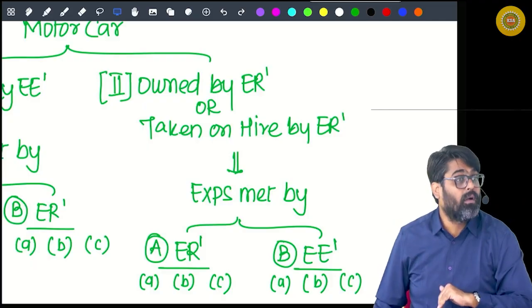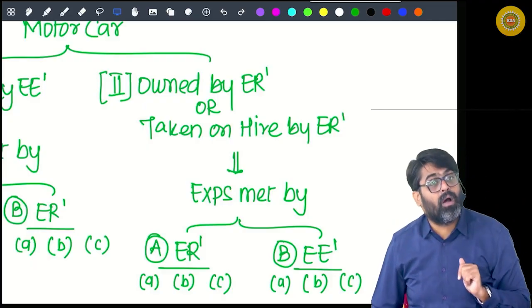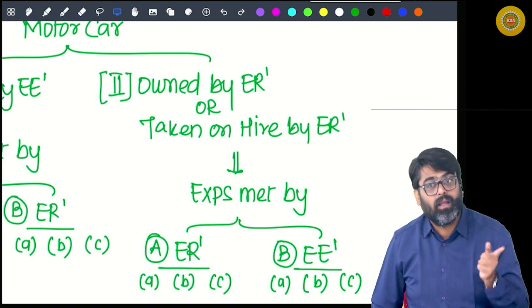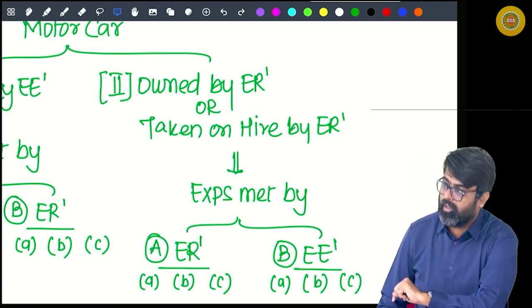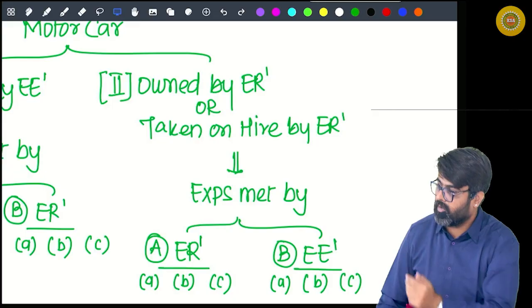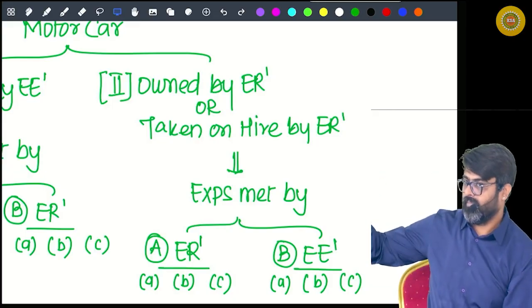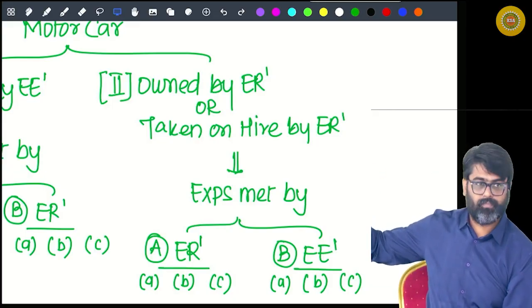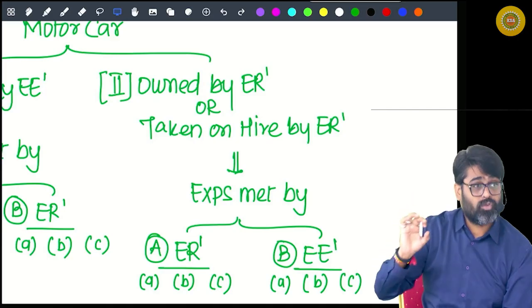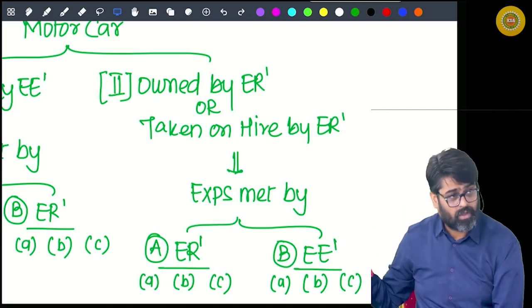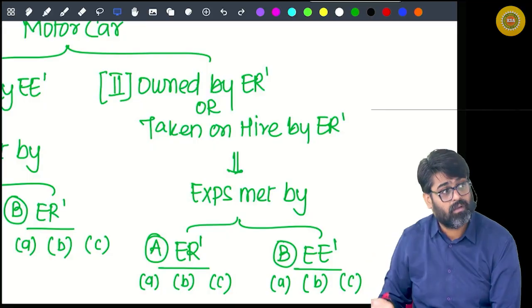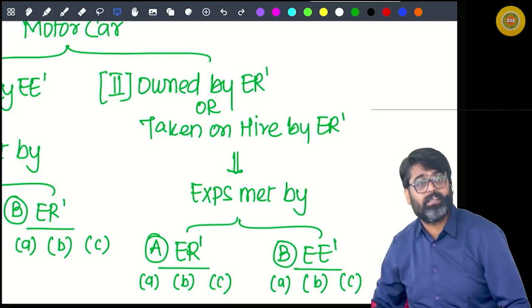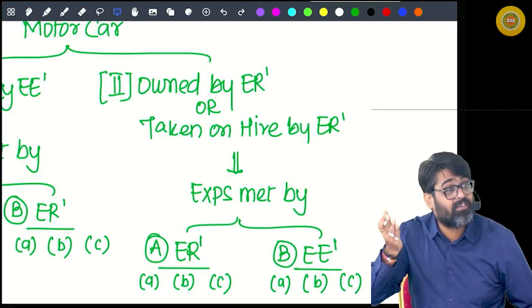Or if the car was taken by the employer on hire, then the actual hire charges of the car, as the case may be. So you will take 10% per annum of the actual cost of the motor car or the actual hire charge of the motor car paid by the employer, as the case may be.